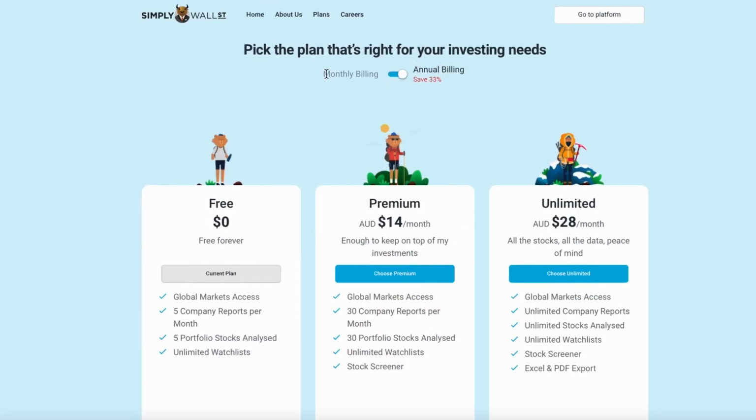Some final things to note is that on the Simply Wall Street plans, there is the ability to be charged monthly or annually. And now obviously monthly is there to offer the flexibility for those users who want to go on a month-by-month basis. But then there's the option for an annual plan. And for those who are happy with the annual plan, they are provided the opportunity to save 33% on the usual monthly prices.